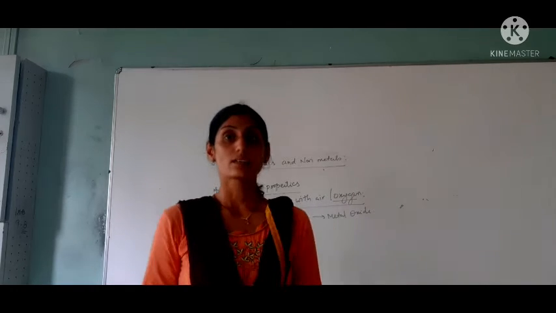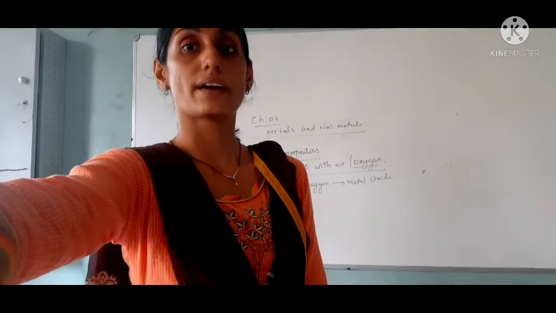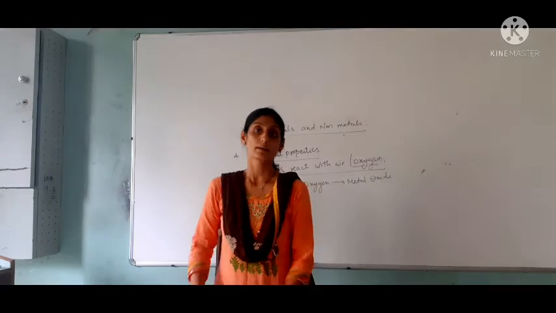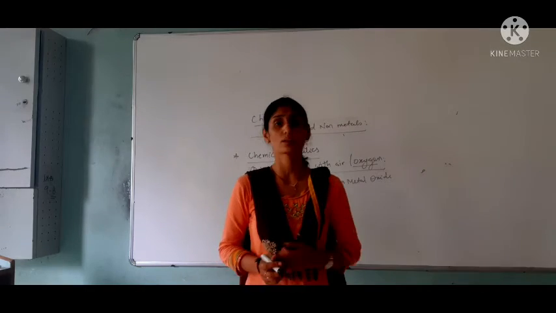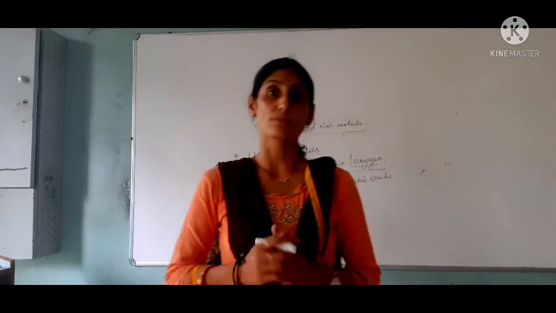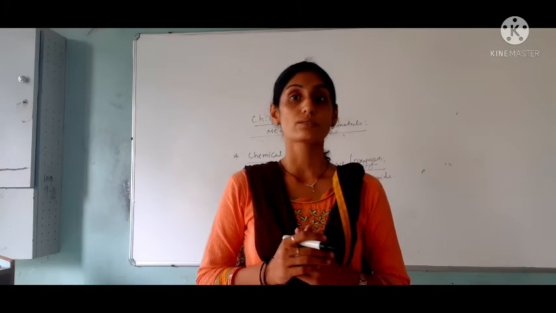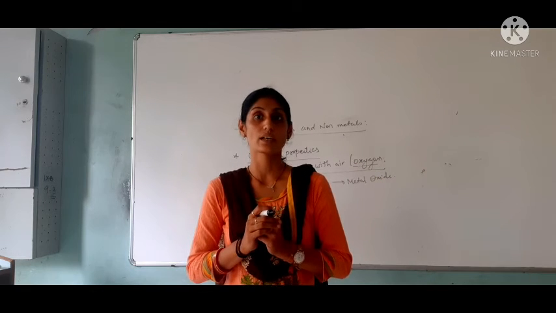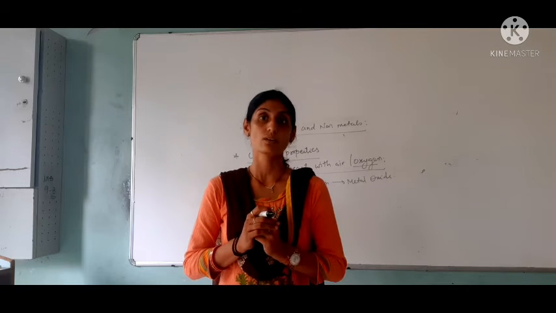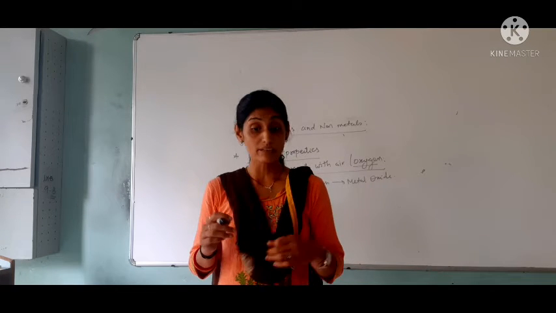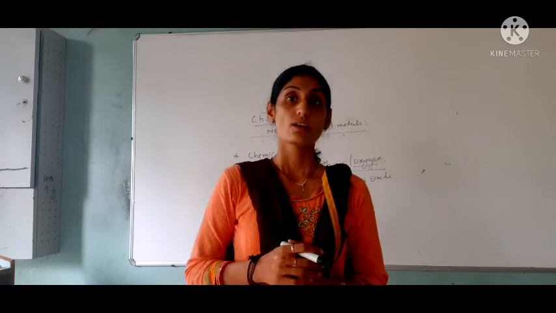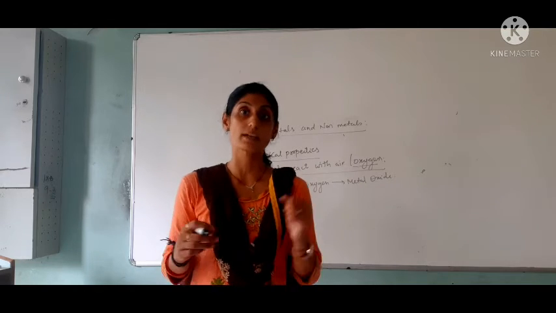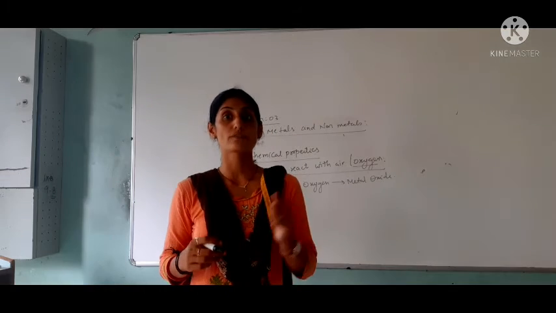Let us discuss chapter number 1, where we learned about a metal like magnesium ribbon. We talked about what happens whenever magnesium ribbon burns in the presence of air. We have to rub off the thin layer of oxide formed on the magnesium, because it interferes with the burning process. So we rub it with sandpaper, remove that layer, and then keep the magnesium ribbon over a flame for burning.